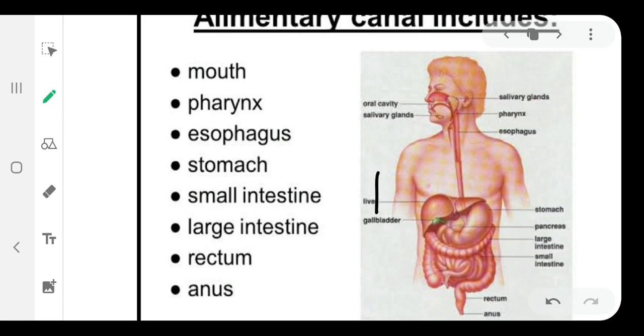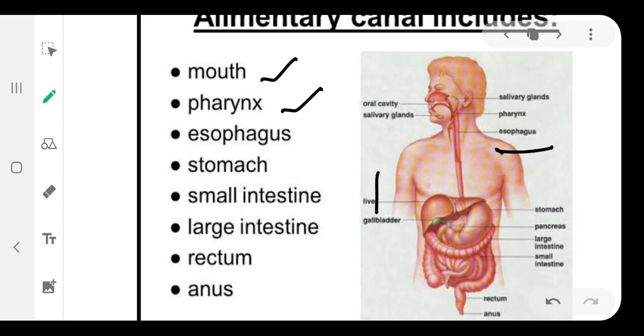The first organ is the mouth. As we know, we take our food with the help of the mouth. Then pharynx. Pharynx is a voice box that also helps in digestion. Then esophagus, it is a food pipe.